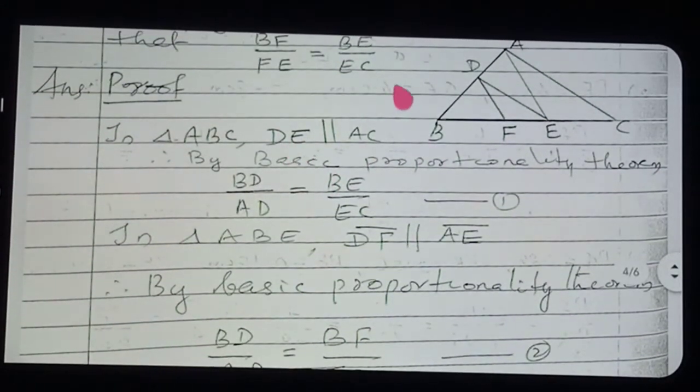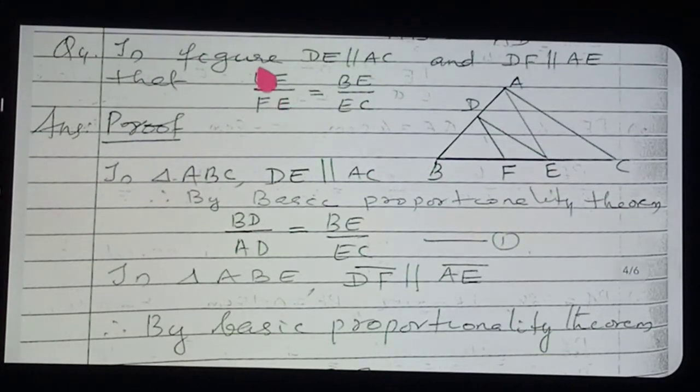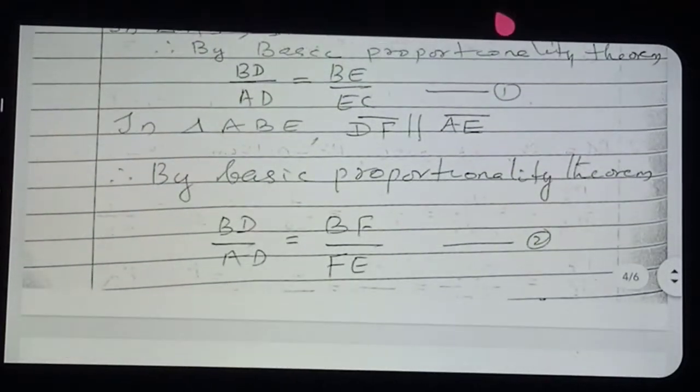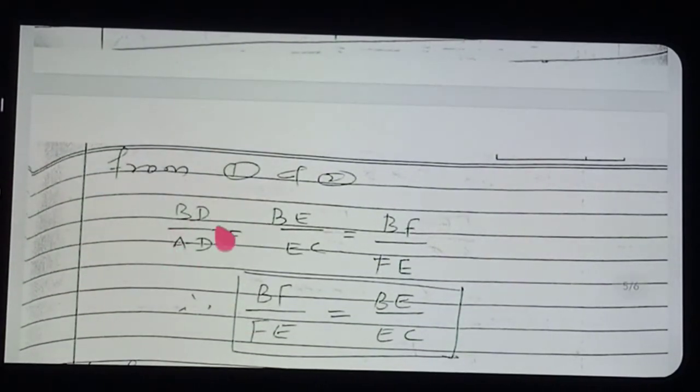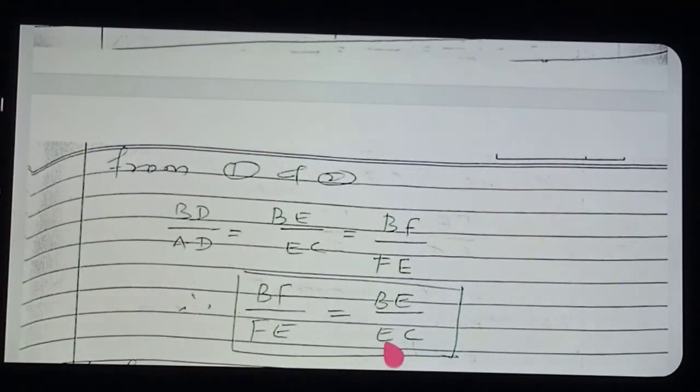Okay, so what you want to prove, that you got? BF by FE is equal to BD by EC. You can see here, BD by AD is equal to BD by EC is equal to BF by FE. Therefore, what you can say? BF by FE is equal to BD by EC. This is your answer. Okay, clear?